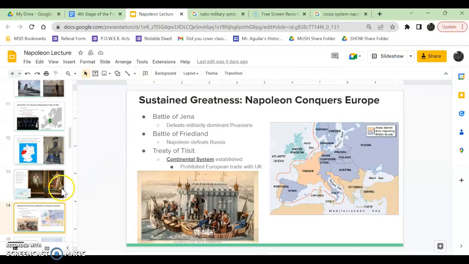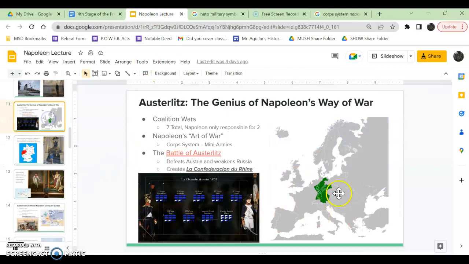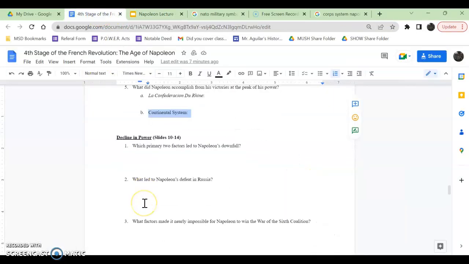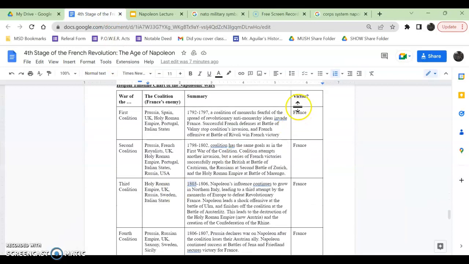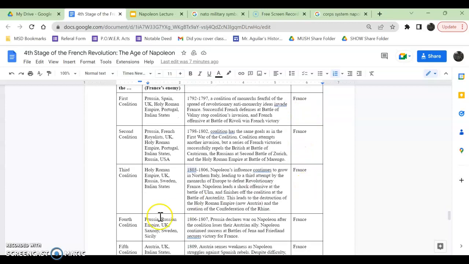What happens after Napoleon shatters the Holy Roman Empire and makes La Confédération du Rhin? Well, people are kind of annoyed that Napoleon's winning, so they're like, first time wasn't the charm, second time wasn't the charm, third time wasn't the charm, fourth time will be the charm. So the Prussians, who are like the olden day Germans, are like, okay, we are going to join this new coalition, and we are going to defeat Napoleon this time.